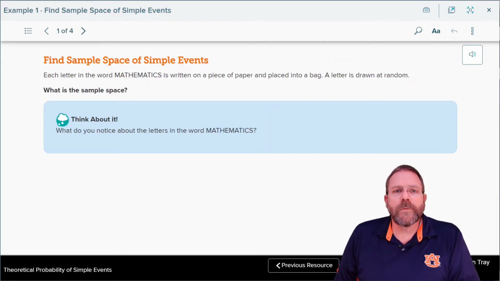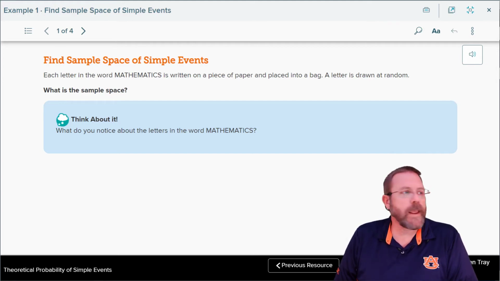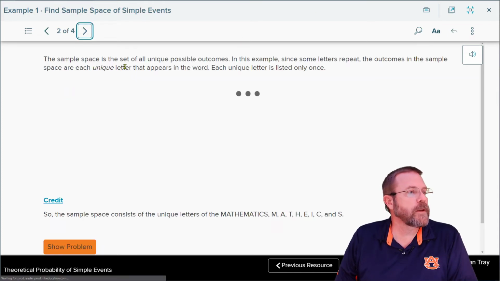For example 1, they've taken the word mathematics and they wrote it down, they cut it up into individual letters and placed them all in the bag. And now they say you're going to draw one letter at random. What is the sample space? The sample space is going to be each of the letters involved in it.